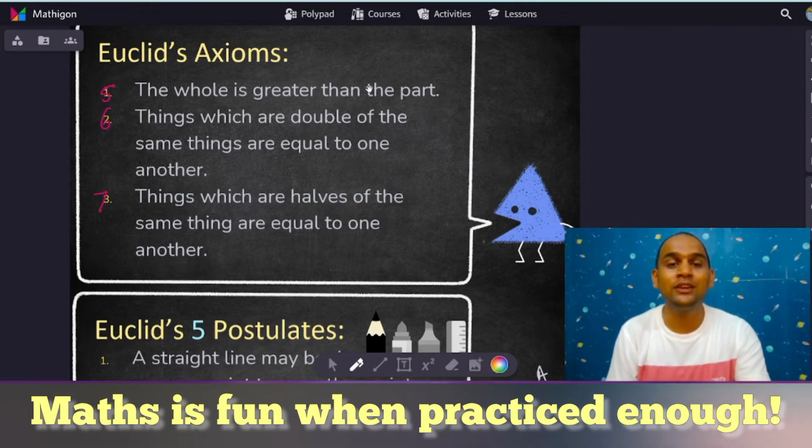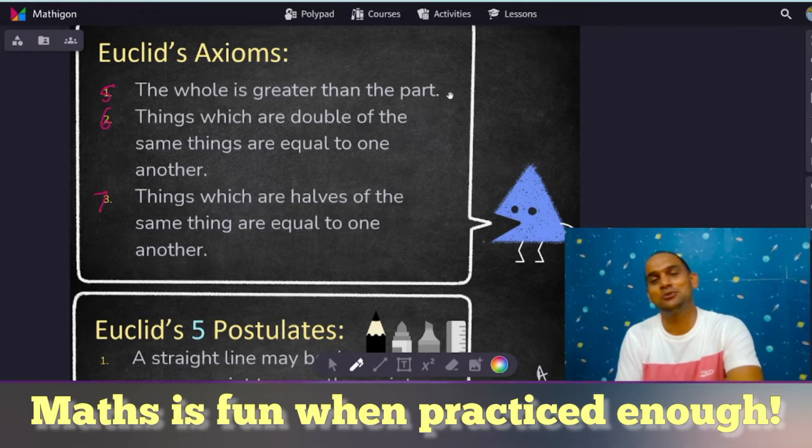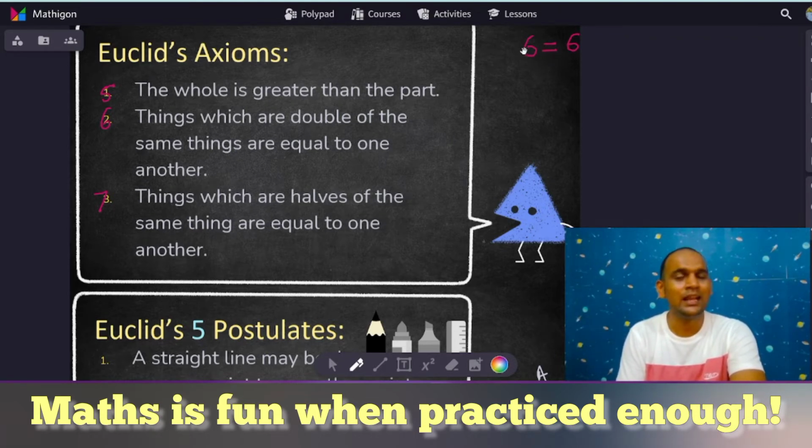Now, things which are double of the same thing are equal to one another. For example, I will again take 6 equals 6. If I make the double of 6, that becomes 12 equals 12. Suppose I write A equals B. If I make a double of each, that will also be 2A equals 2B because A equals B. So that gives us the sixth axiom.